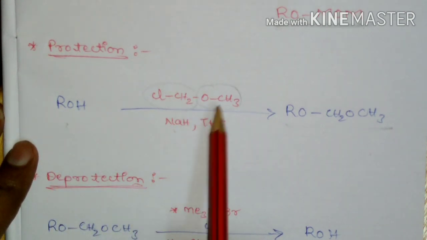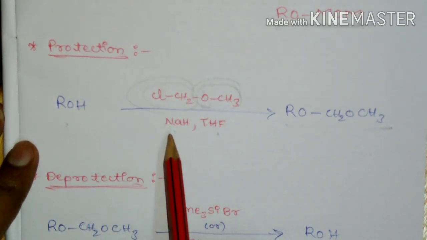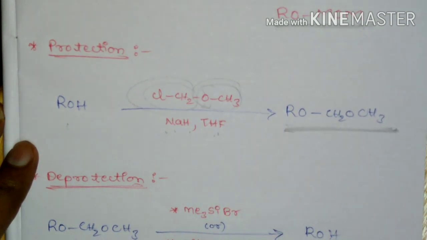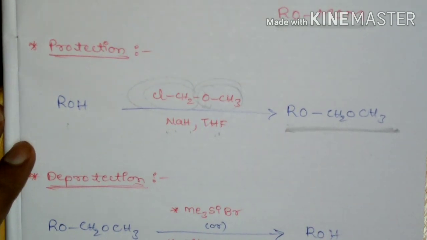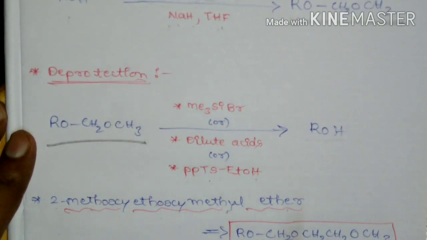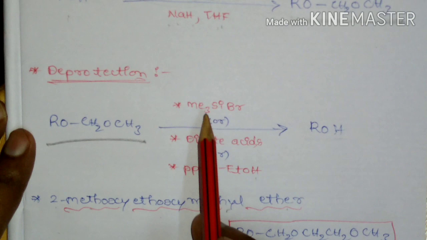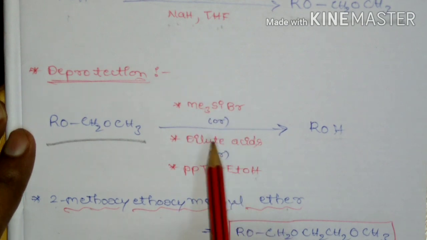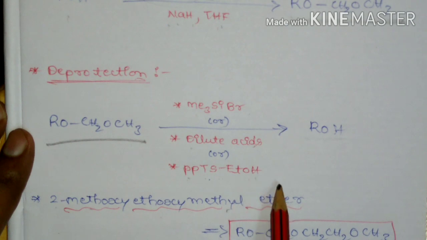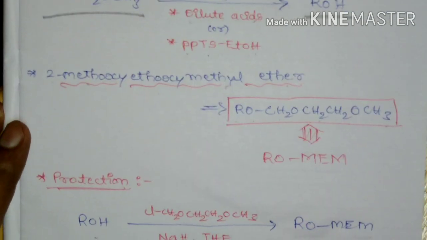Alcohol on treatment with methoxymethyl chloride in the presence of sodium hydride in THF leads to the formation of methoxymethyl ether, and this methoxymethyl ether can be deprotected by using either trimethyl silyl bromide or dilute acid or PPTS in ethanol, which leads to free alcohol.